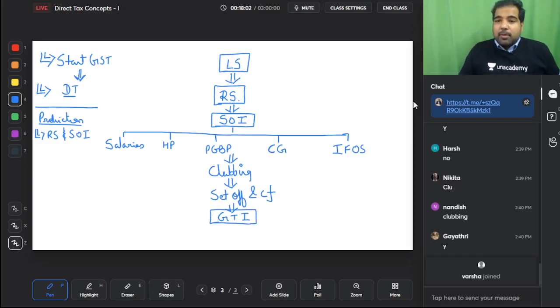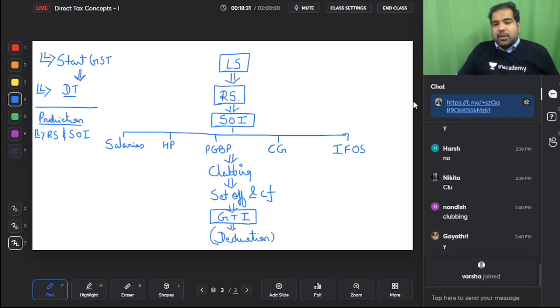The gross total income honestly is a very useless number. Why do I call it a useless number? Because this number is not used to pay taxes. From this number, the government encourages you to make certain payments, like when you pay to your provident fund, or when you contribute for life insurance premium, or to national pension scheme, or Sukanya Samriddhi scheme, etc. When you buy medical insurance, when you donate, you can take deductions from here, from your gross total income.